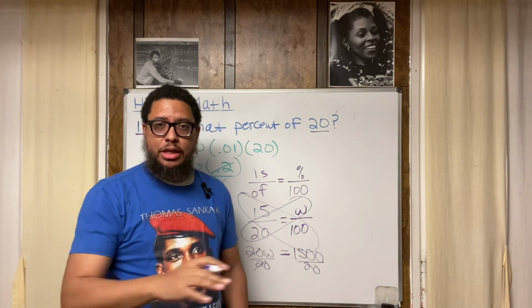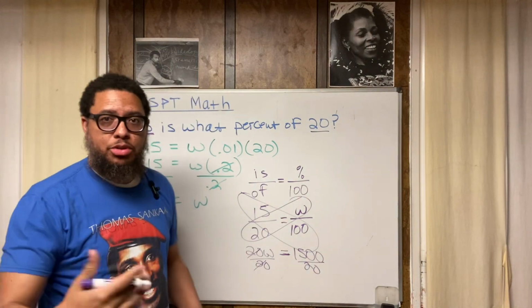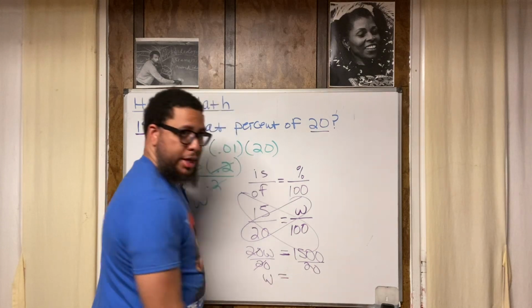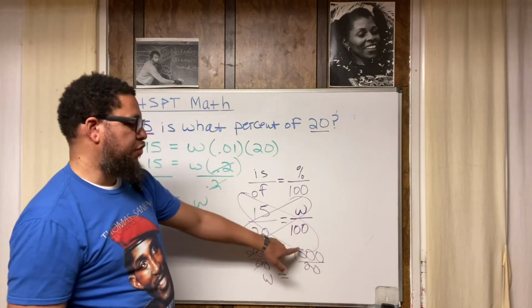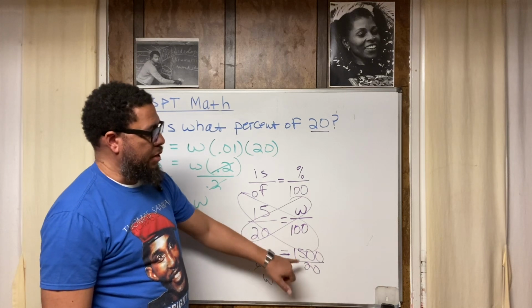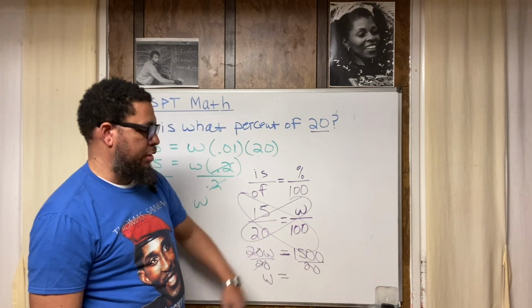1W is the same thing as just plain W, because that's how many W's you got. You got one of them. All right. So we got W is equal to, now, what's 1500 divided by 20? How many 20s can fit into 1500?